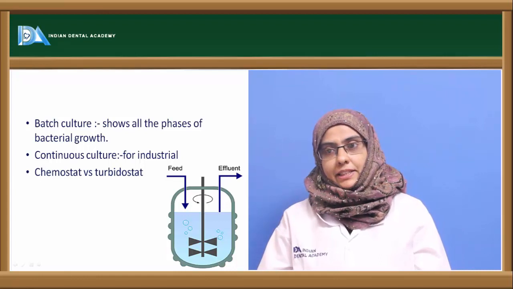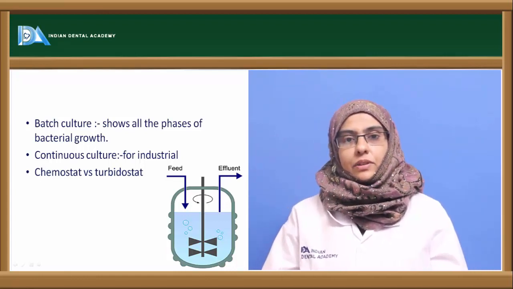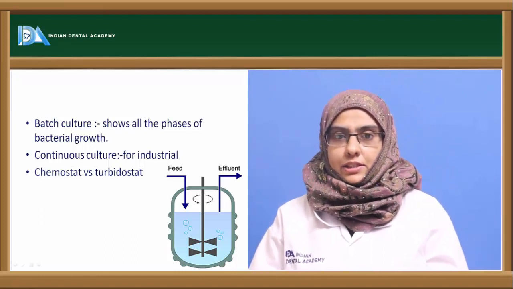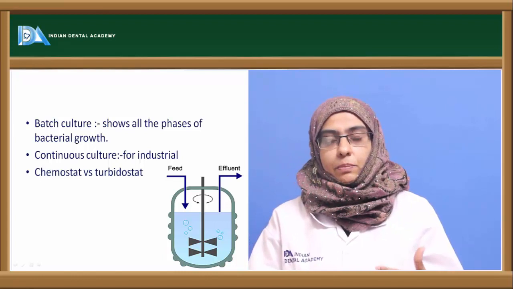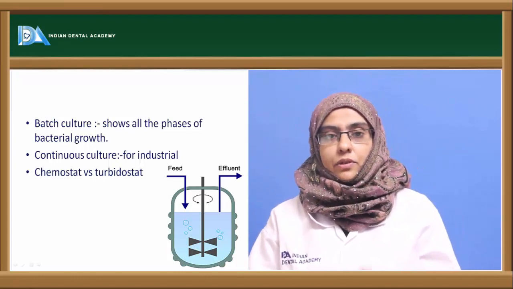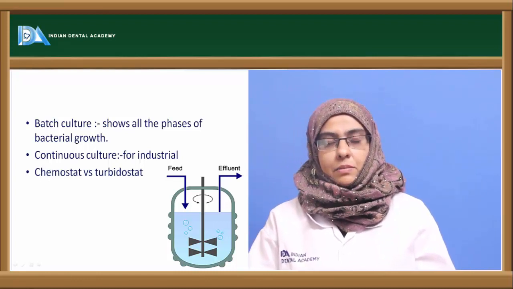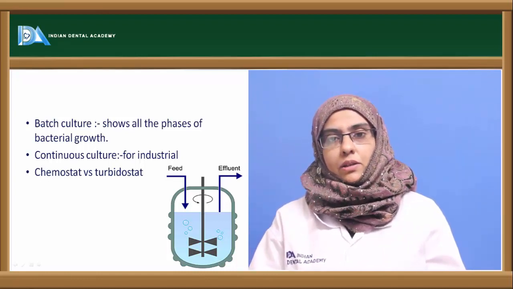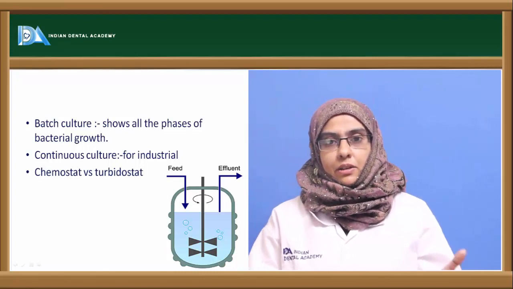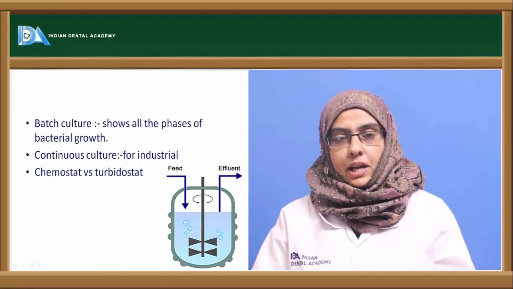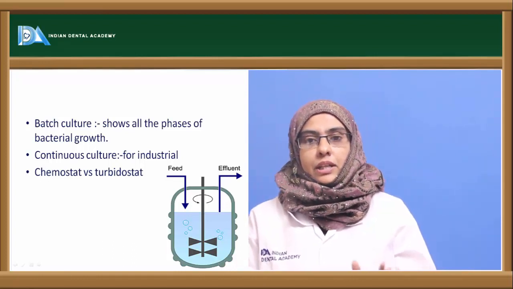The growth of the bacteria can be seen in two culture systems. One is a batch culture system, the other one is called as a continuous culture system. Batch culture system shows us the characteristic growth pattern of an organism. All the four phases of bacteria can be easily seen in a batch culture system. Batch culture system is also called as a closed culture system, where all the nutrients are usually placed along with the inoculated microorganism, and the growth of organism is seen in a closed system, which shows the four phases of the bacterial growth curve.